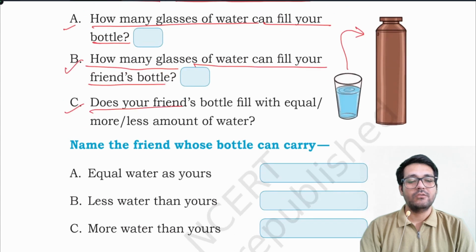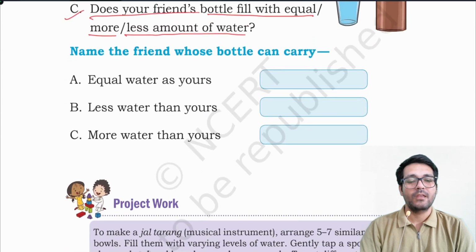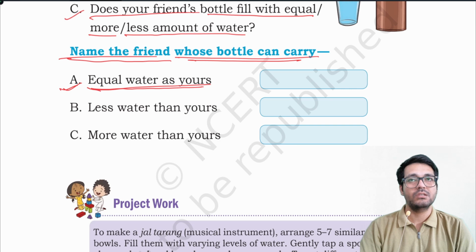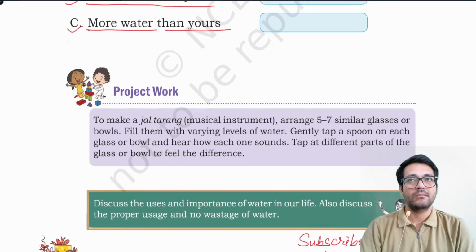C. Does your friend's bottle fill with equal, more or less amount of water? Name the friend whose bottle can carry equal water as yours. B. Less water than yours. C. More water than yours.